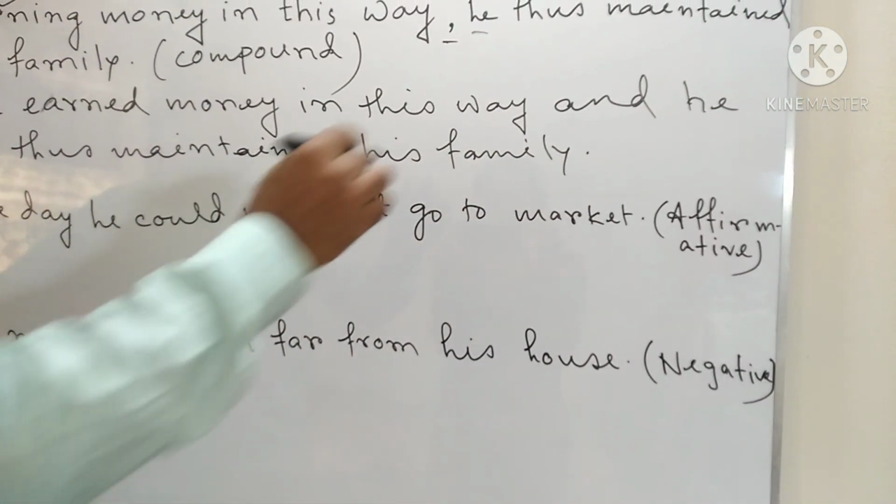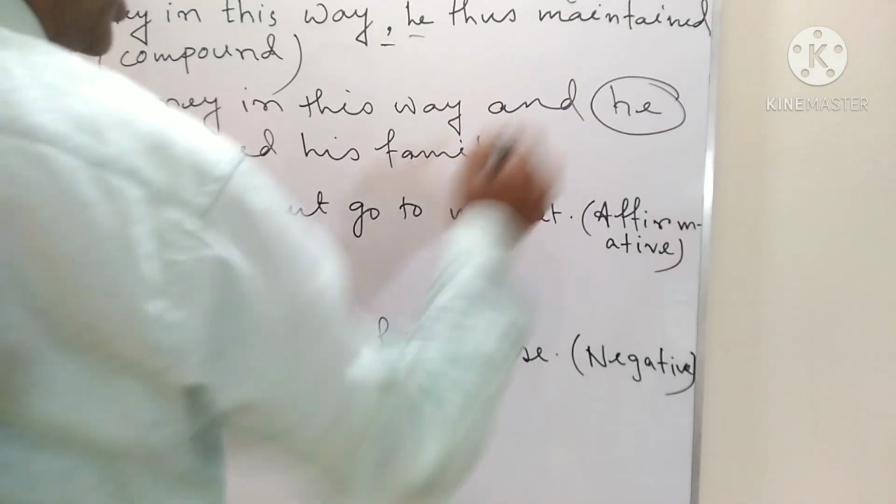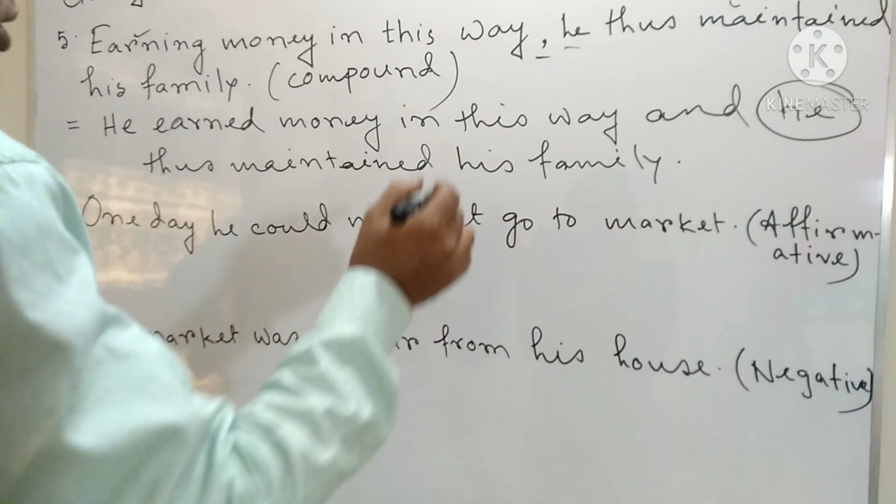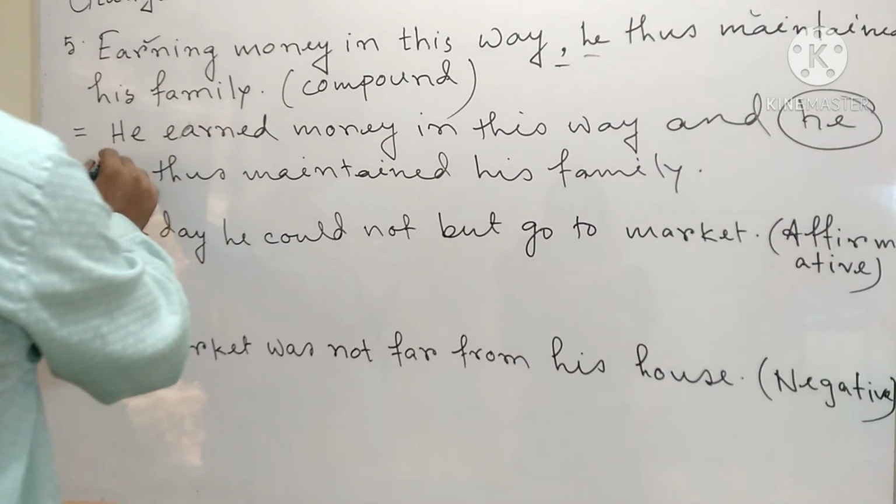Dear students, just notice, you can also keep this subject omitted or silent, because if the subject is the same in both parts,